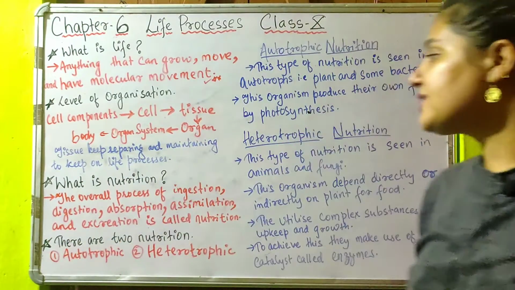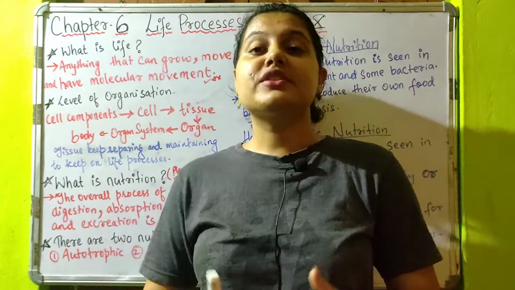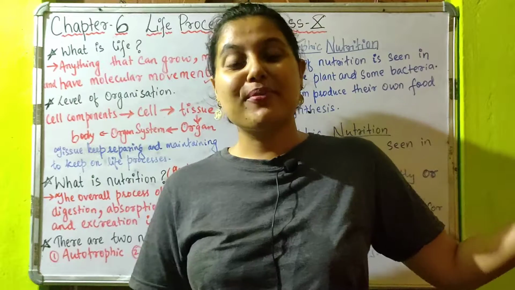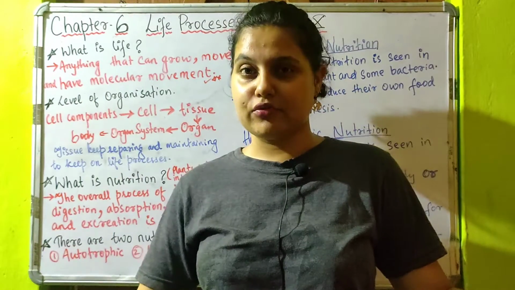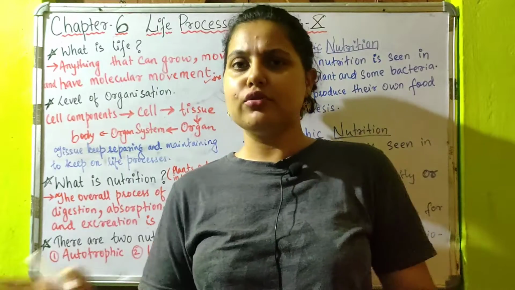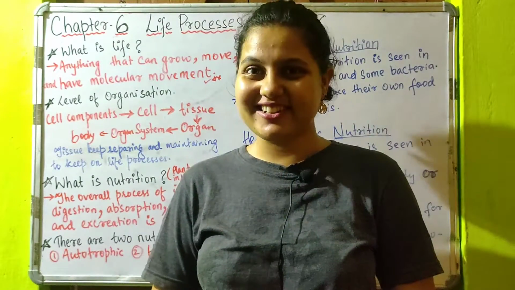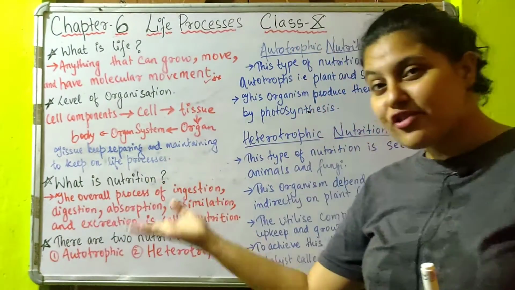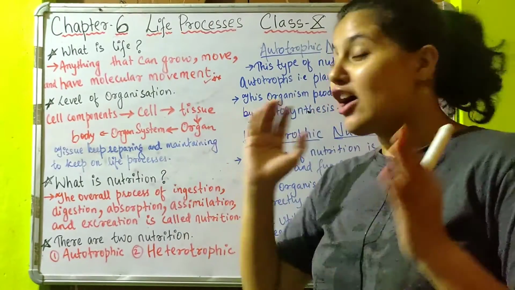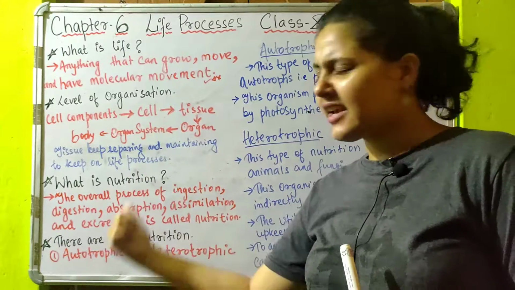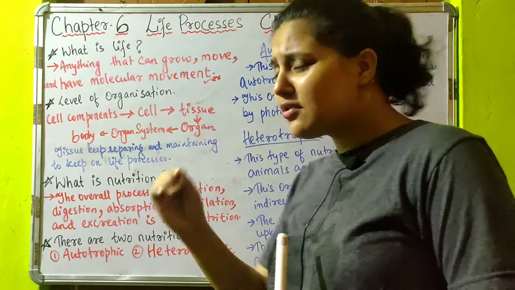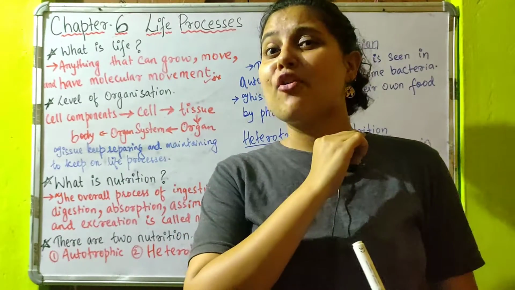Now next is nutrition. We study two different modes of nutrition, that is autotrophic nutrition and heterotrophic nutrition. But before moving on to these two types of nutrition, do you actually know what is nutrition? Nutrition is the overall process which involves ingestion, digestion, absorption, assimilation and excretion. So let us know one by one what all these terms are.